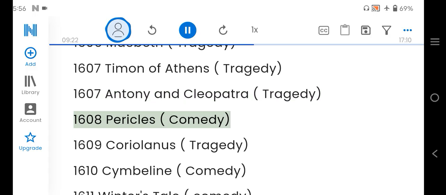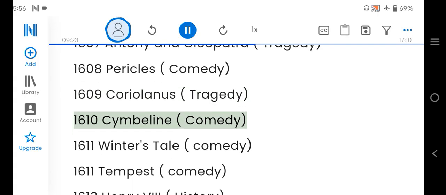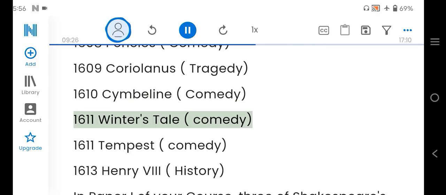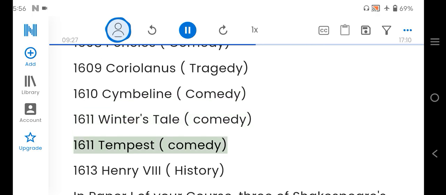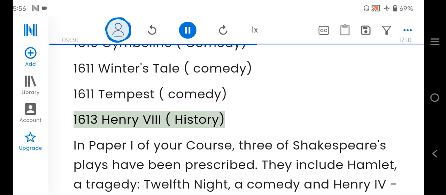1608 Pericles, comedy. 1609 Coriolanus, tragedy. 1610 Cymbeline, comedy. 1611 Winter's Tale, comedy. 1611 Tempest, comedy. 1613 Henry VIII, history.